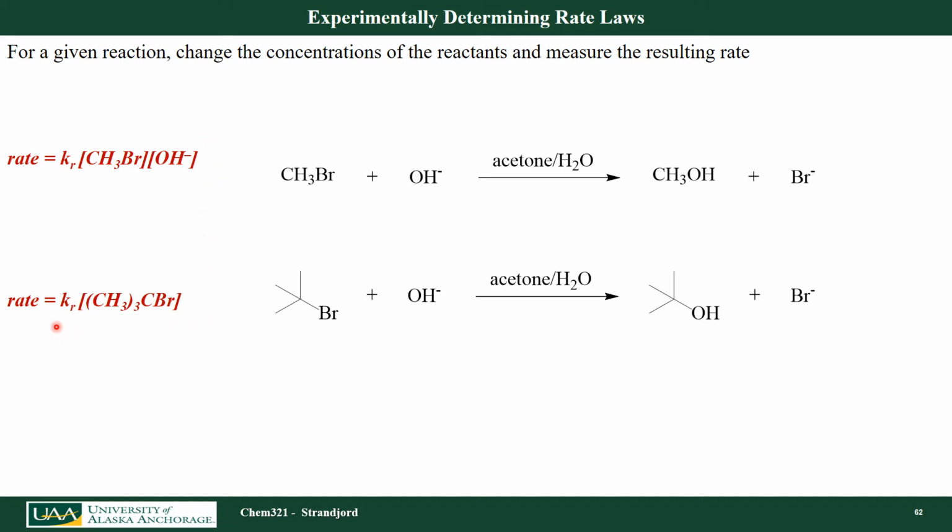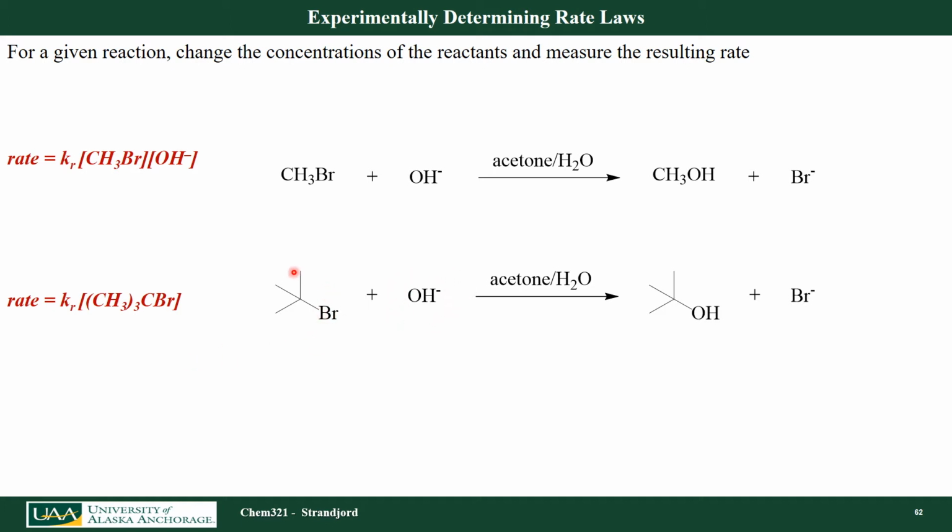If I look at a rate constant for this reaction where I have this tertiary alkyl halide reacting with hydroxide in acetone and water, I get my products. If I measure the rate and I change the concentration of my tertiary alkyl halide and I change the concentration of my hydroxide, it turns out it doesn't matter what the concentration of hydroxide is.